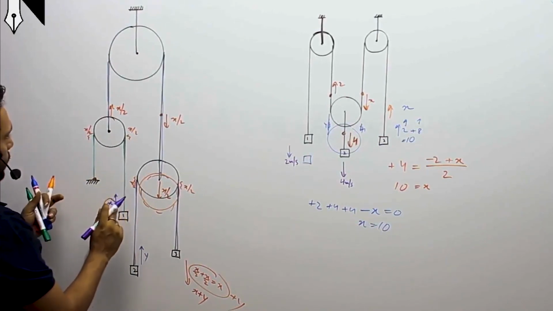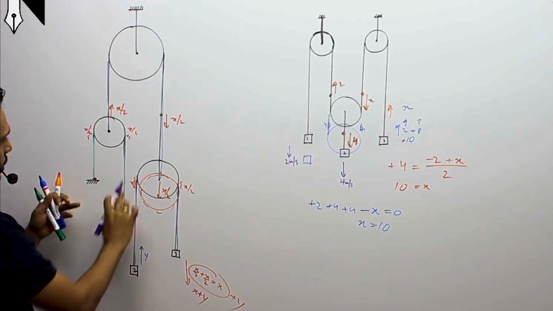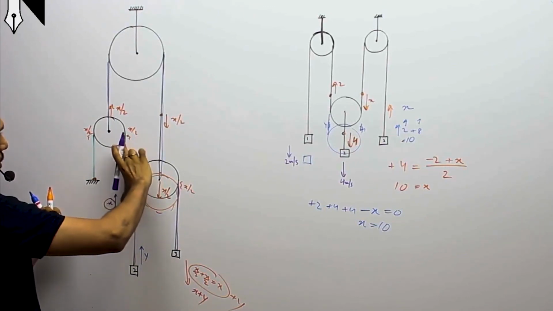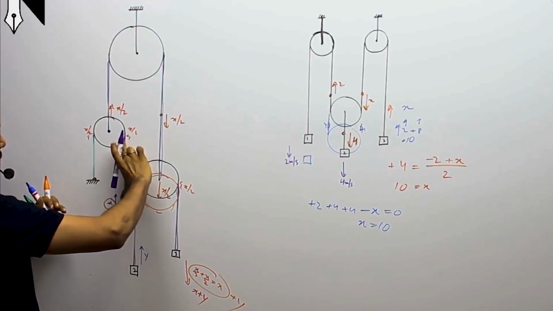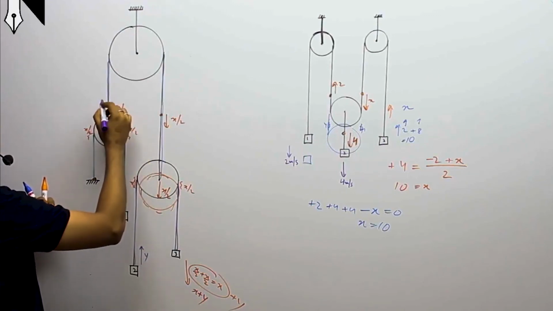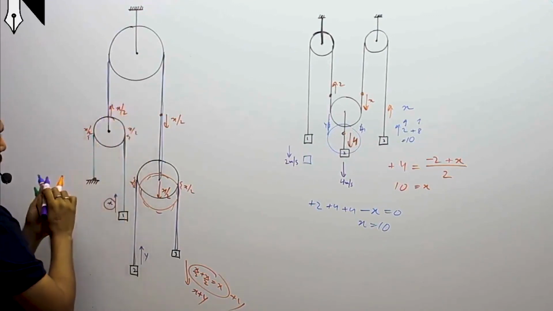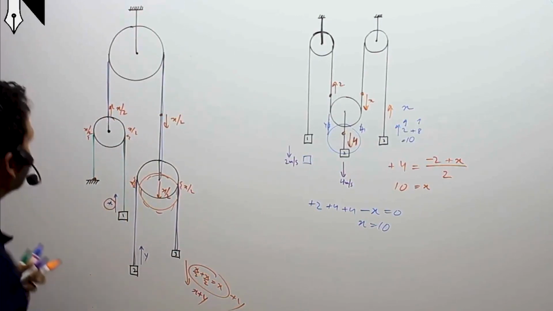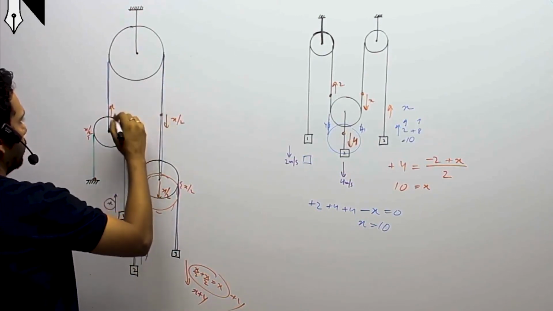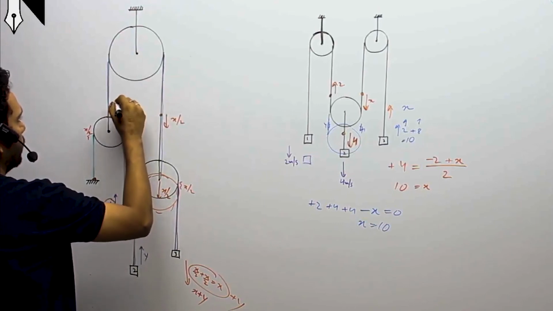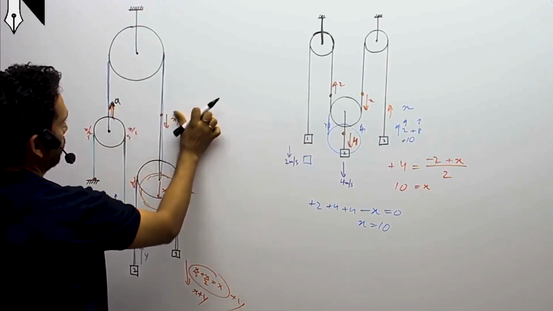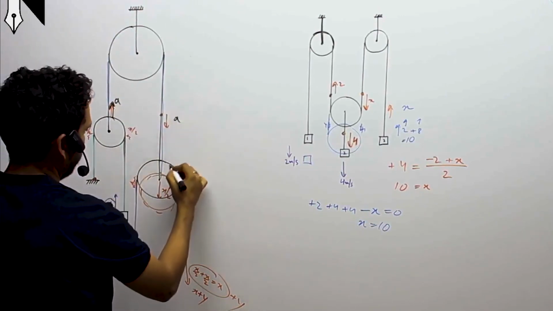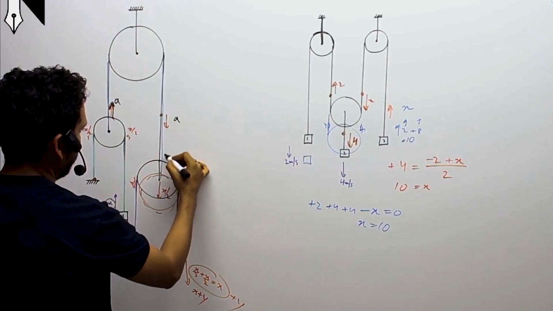So what happens in this method, this section is going up. So this green section, and the pulley goes up by a certain amount. Let me write some variables. The pulley goes up by a, this is not known, so the pulley goes up by a, this goes down by a amount.